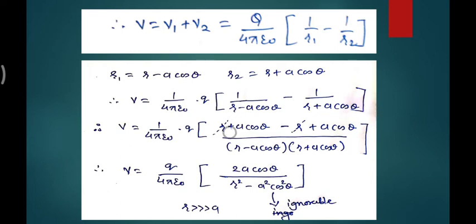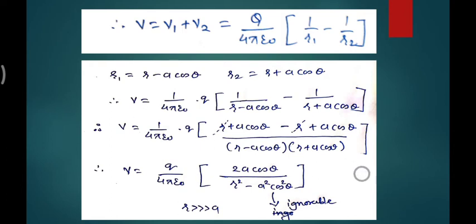Take the LCM: (r plus a cos theta) minus (r minus a cos theta), so r and r cancel out, giving 2a cos theta, over (a plus b)(a minus b), that is a square minus b square, so r square minus a square cos square theta.